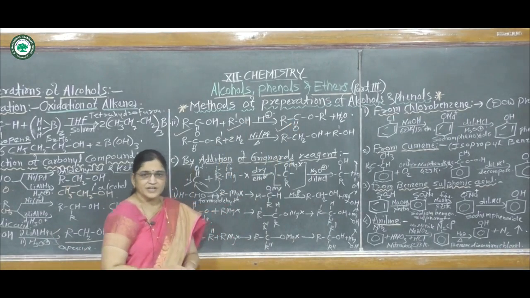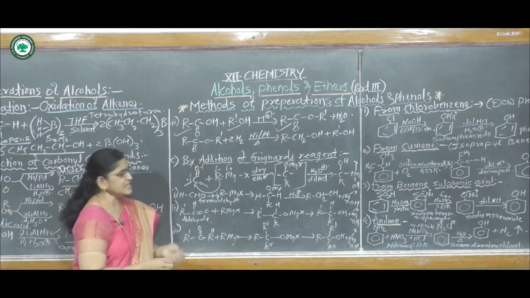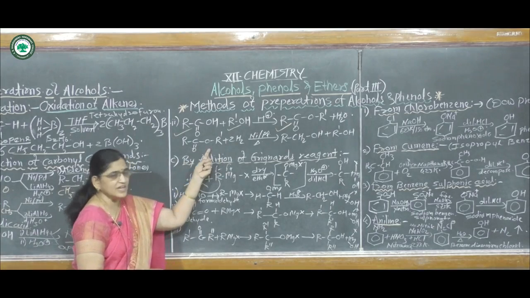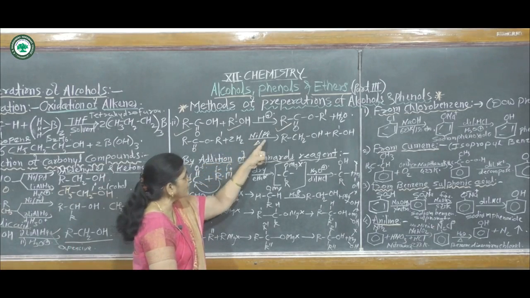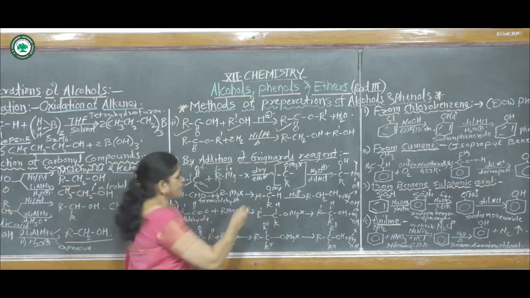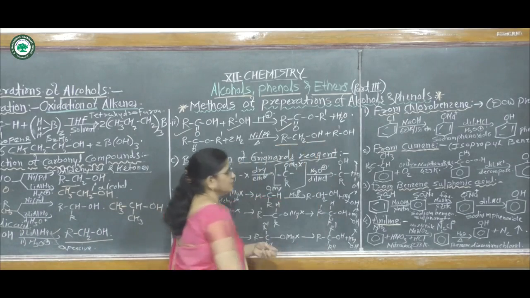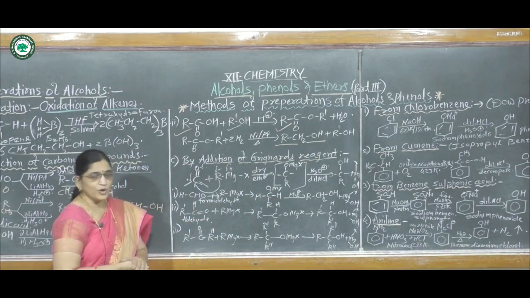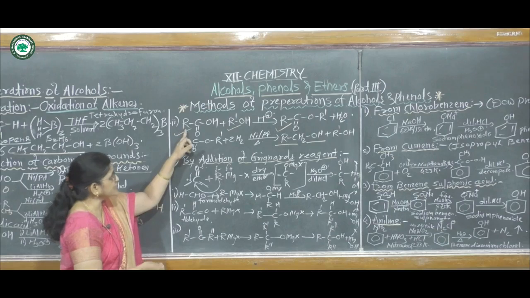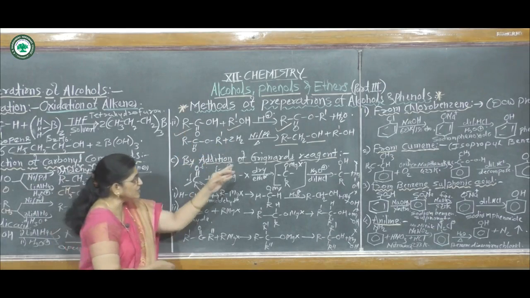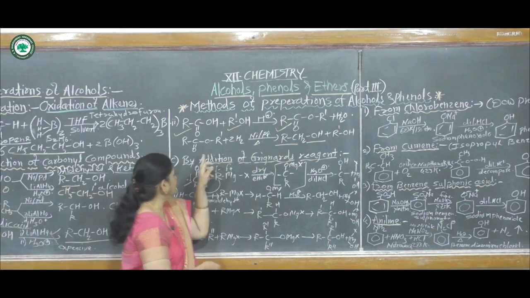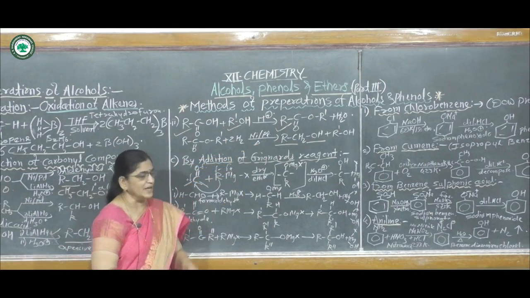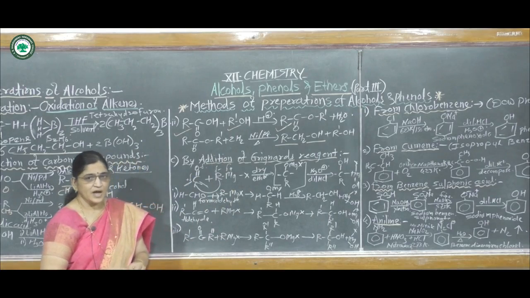In the second step, the ester is reduced in the presence of nickel or platinum, and it gives a primary alcohol, RCH2OH. So the carboxylic acid is first converted to an ester, and then the ester is reduced to a primary alcohol.